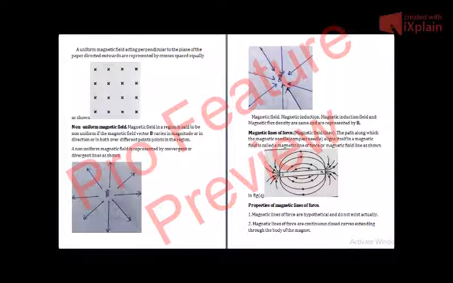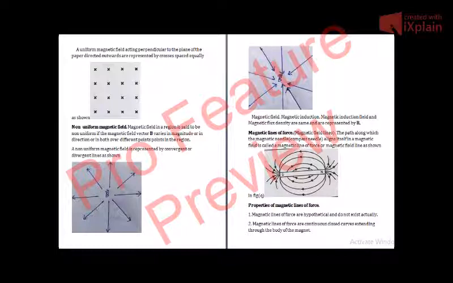Now the second one is magnetic lines of force are continuous closed curves. This is the main difference between electric line of force and magnetic line of force. In electric line of force, they are not continuous. They originate from positive charge and terminate on the negative charge. They start from somewhere and terminate somewhere. But here, the magnetic lines of force are continuous. They do not originate from anywhere or terminate anywhere.